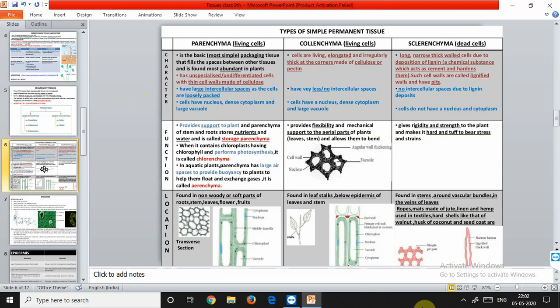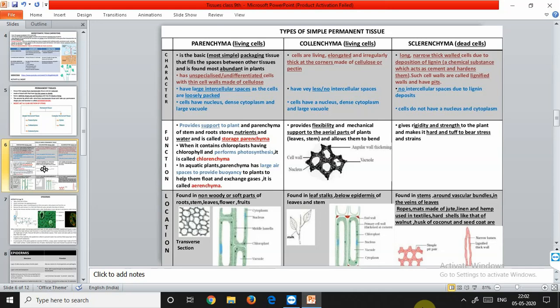If the chloroplast is present in the parenchymal tissue, it is called chlorenchyma. So the term chlorenchyma comes when the parenchyma cells contain chloroplasts in them, and they also have the property to perform photosynthesis. For example, the mesophyll of leaves has chloroplasts in them, and they have the ability to perform photosynthesis. That's why it is called chlorenchyma in case of mesophyll of leaves.